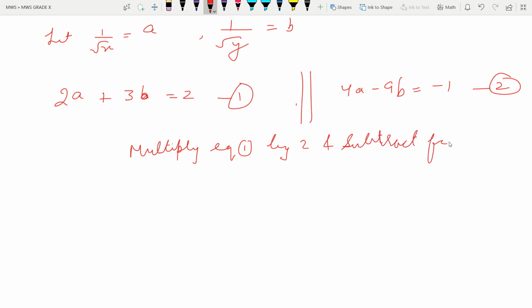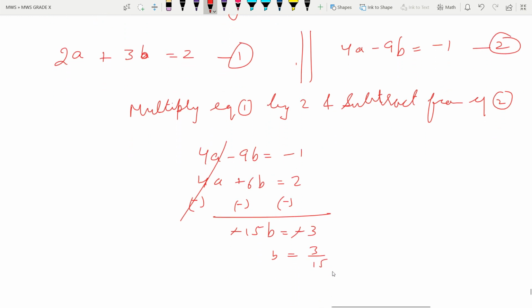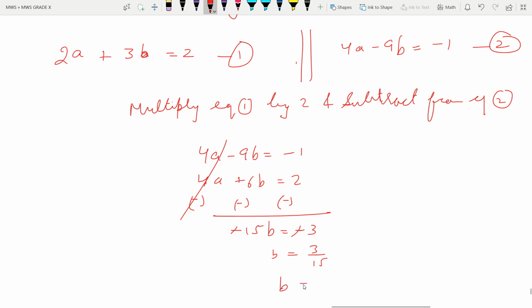Subtract from equation 2. So equation 2 I am writing first: 4a minus 9b is equal to minus 1, and equation 1 I am multiplying by 2, then writing 4a plus 6b is equal to 2. Sign change, this cancels out, and here minus 15b is equal to minus 3, minus minus cancels out, and b is equal to 3 by 15, and finally b is equal to 1 by 5. So we have calculated the value of b.